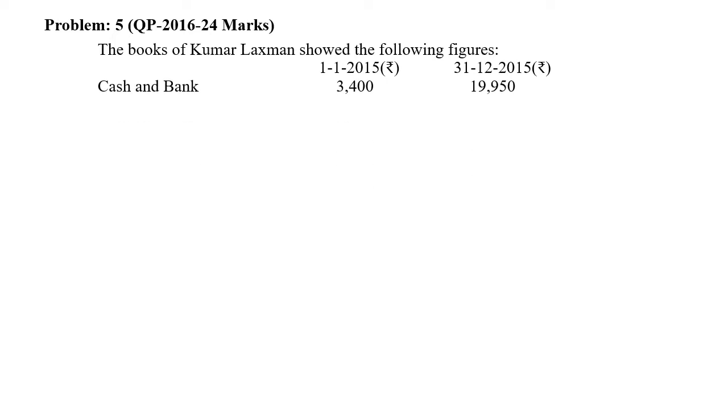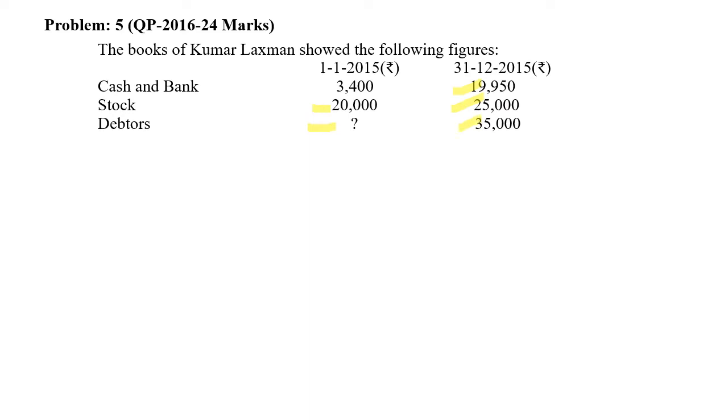Cash and bank: opening 3,400 and closing 19,950. Stock: opening 20,000, closing stock 25,000. Debtors opening balance is not given. That means when we prepare the total debtors account, the opening balance of debtors will be a balancing figure.